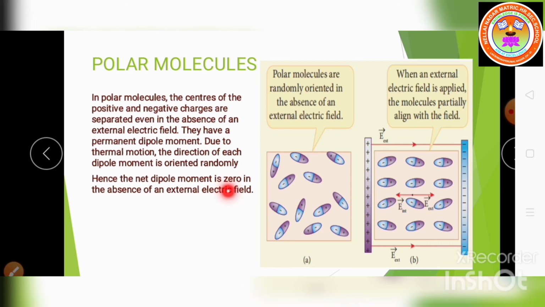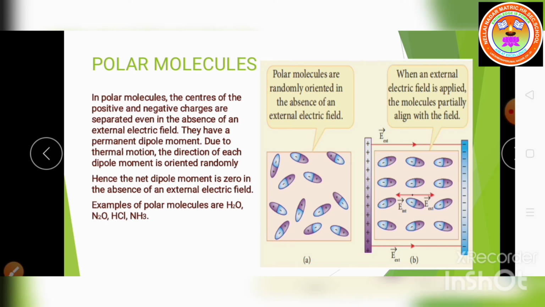And also one condition, listen children: in the absence of an external electric field, the net dipole moment is equal to 0. Okay, understand? Next, what are the examples of polar molecules? That is H2O, N2O, HCl, NH3. These are the examples of polar molecules.